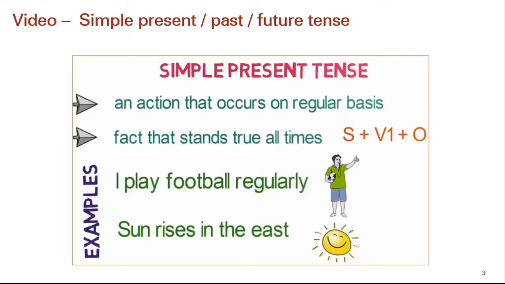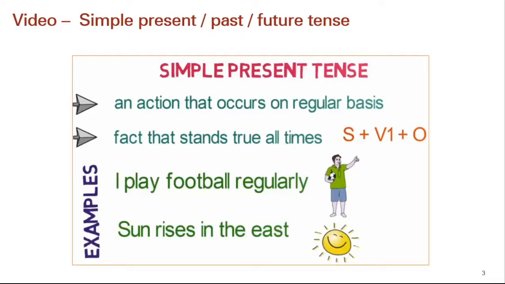Let's take another example. The sun rises in the east. Here, it is talking about facts. One more thing that you need to remember is whenever the subject is third person singular, for example, he, she, it, or somebody's name like Ram, Rakesh, Mohan, Reshma. In that case, we always use S or ES along with the first form of the verb. And the construction of the sentence becomes subject plus first form of the verb plus S or ES plus object.